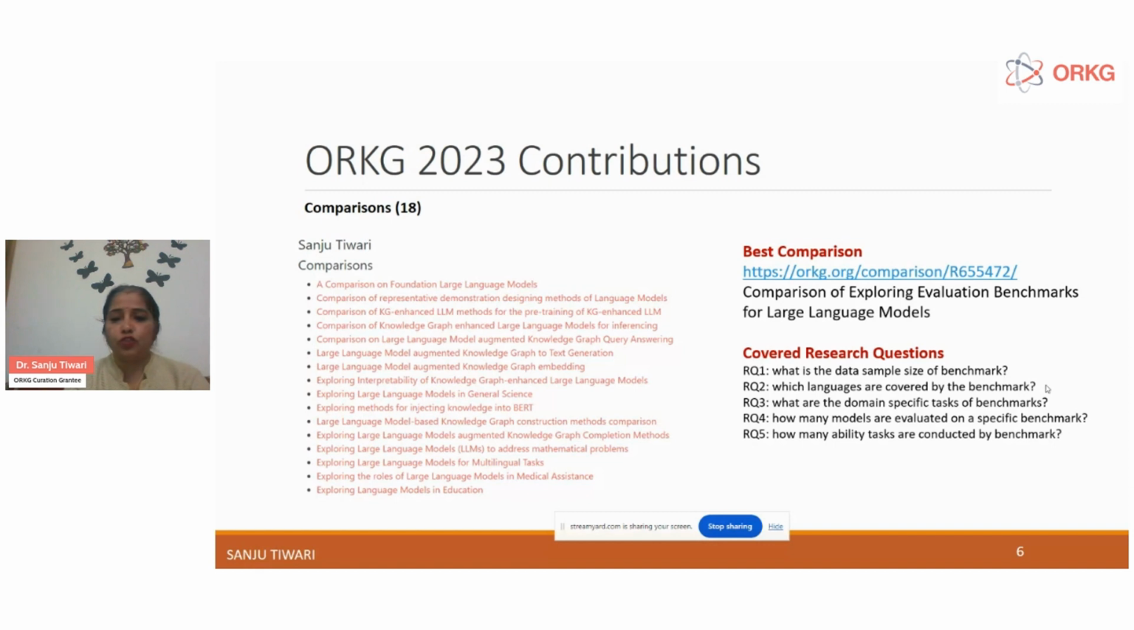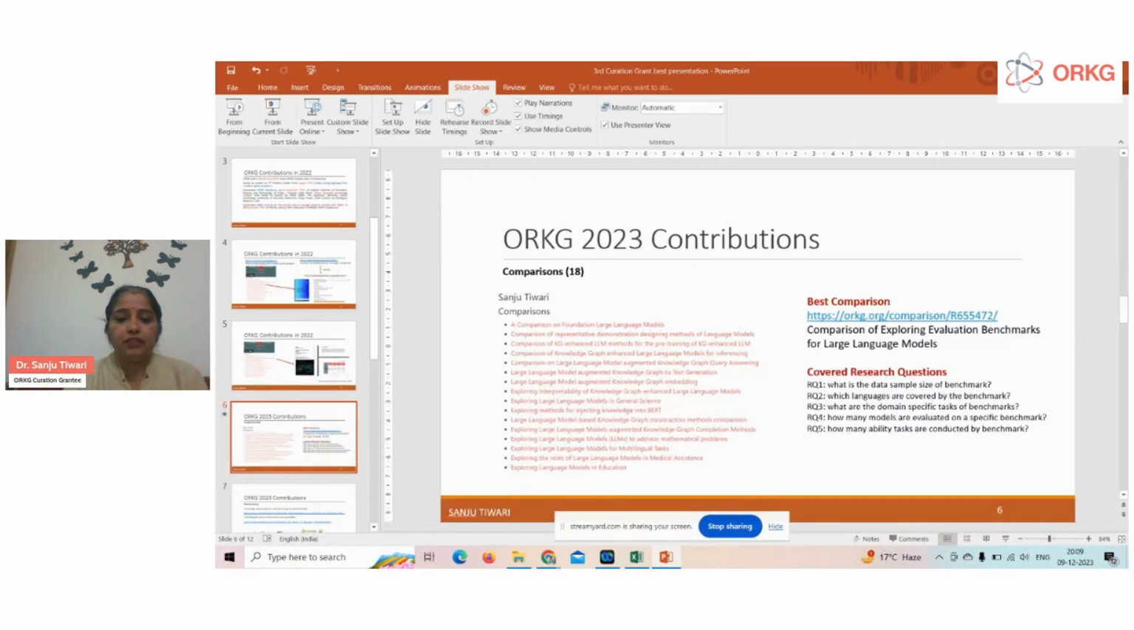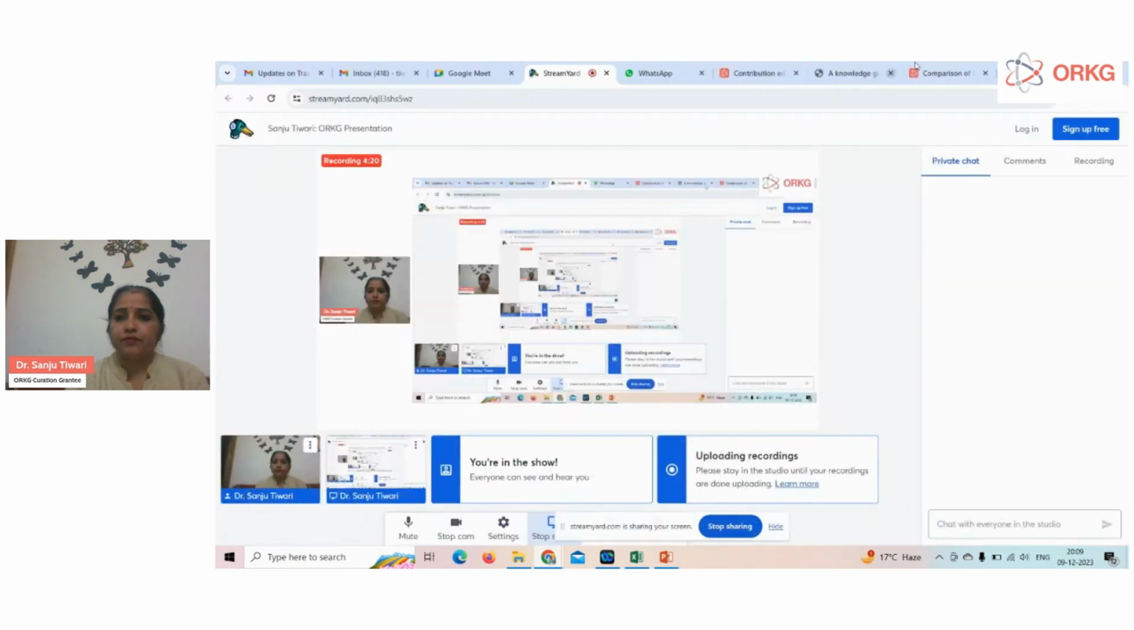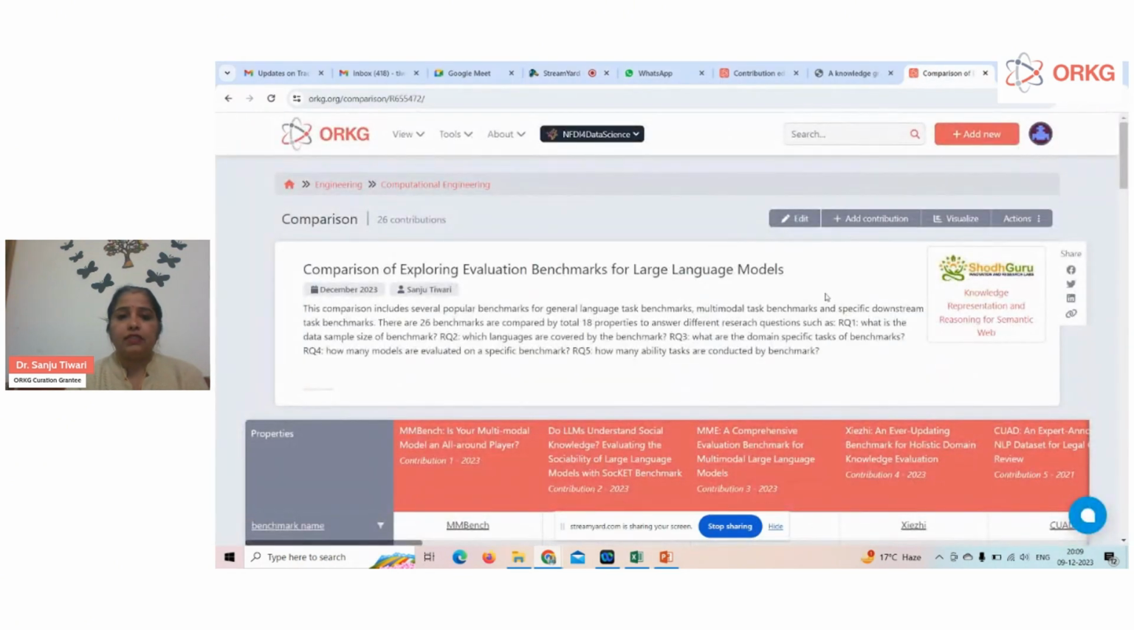So I would like to show this comparison along with this presentation. Here you can see the comparison of exploring evaluation benchmarks of large language models. This comparison has covered 26 benchmarks, and they are compared by a total of 18 properties to answer different research questions that I already explained.